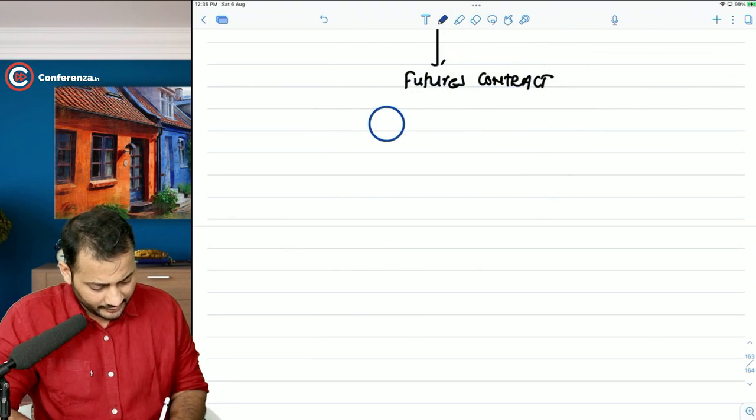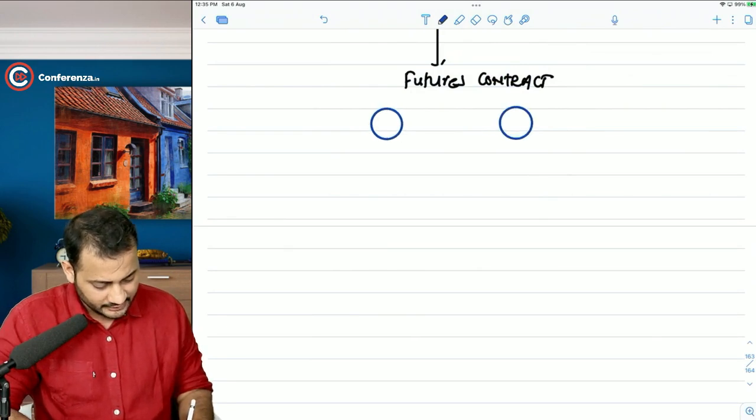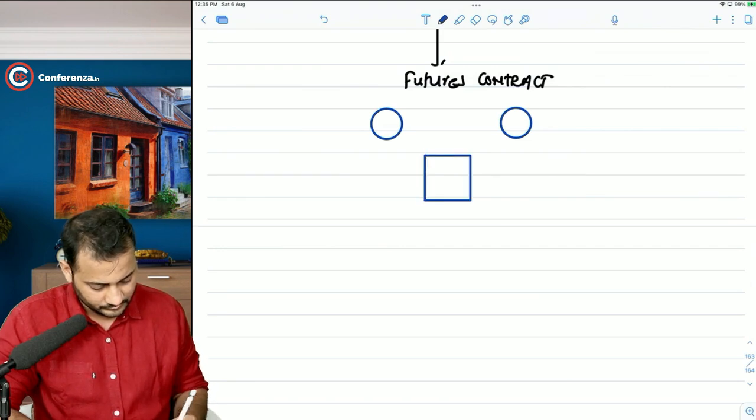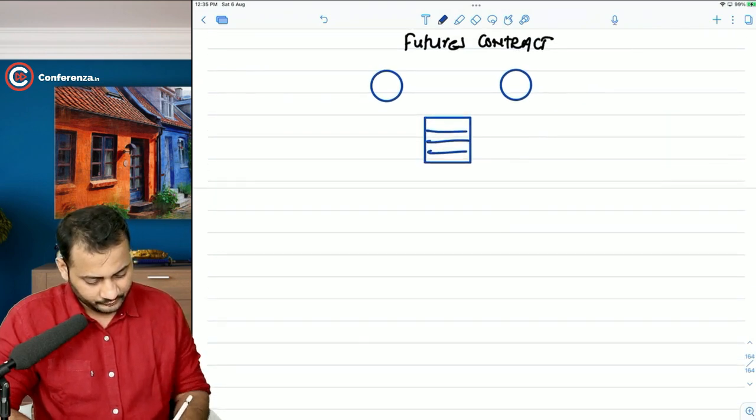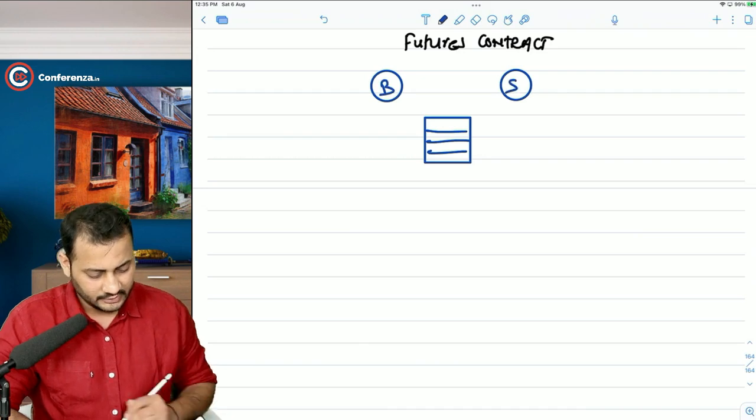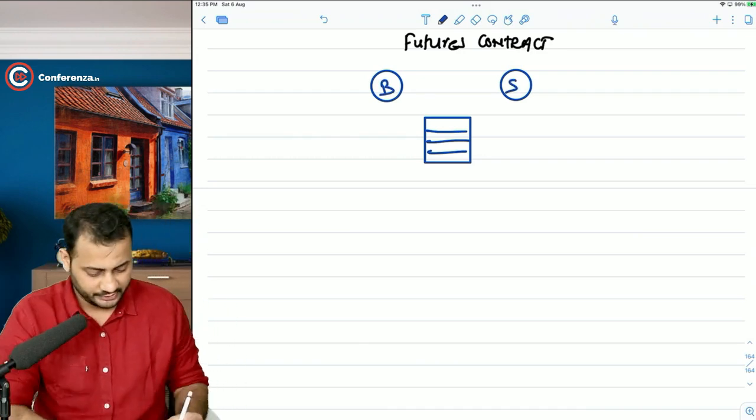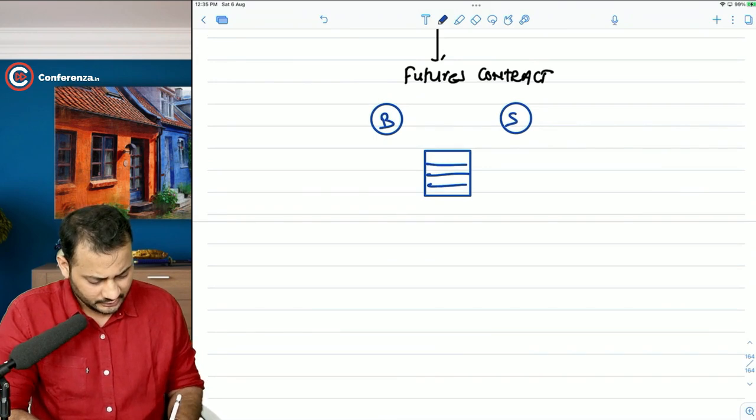There will be a buyer, obviously, there will be a seller, obviously, and there will be one more party, which is going to be the stock exchange. This is buyer, this is seller, and this is going to be the stock exchange. Stock exchange means derivatives exchange, we can say.